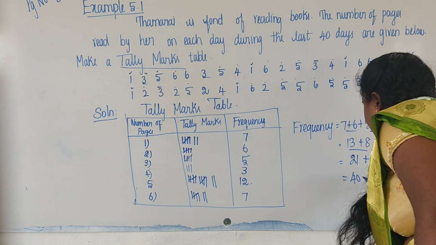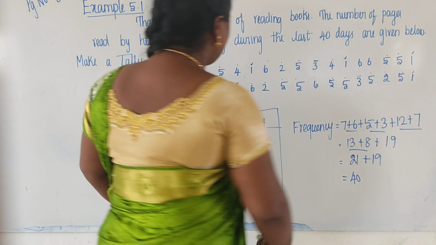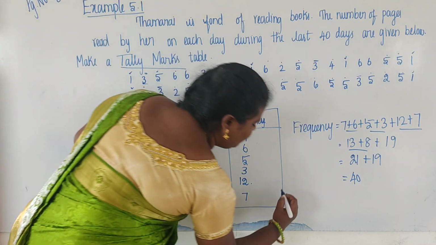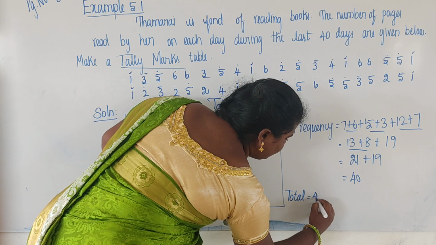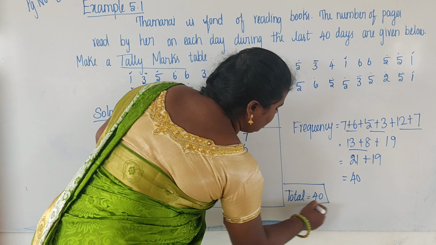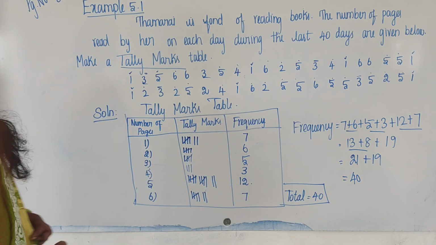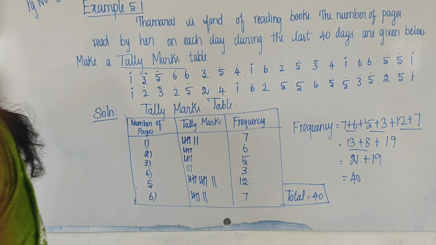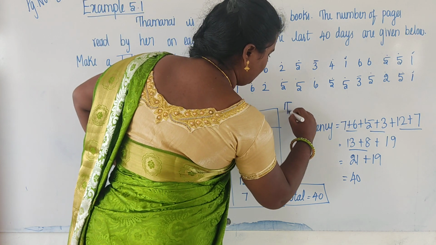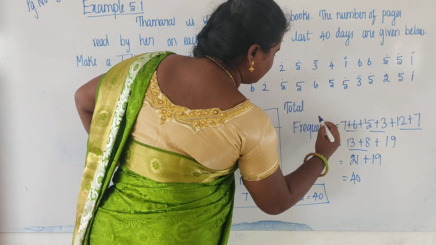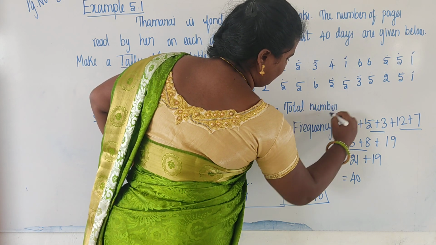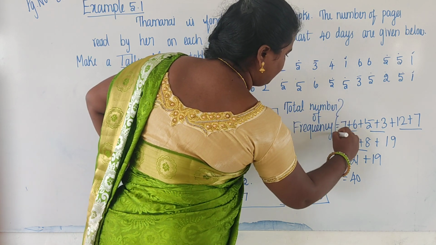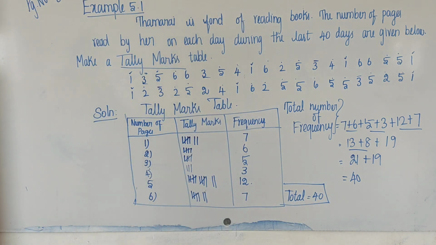So the total frequency is 40. The total number of frequency is 40. Okay, students, write your class work note.